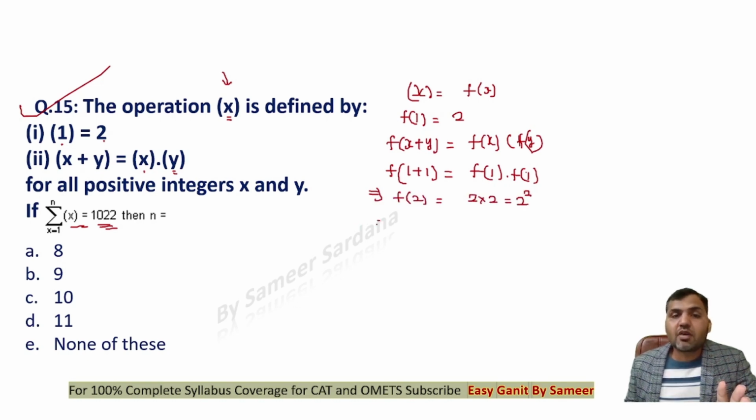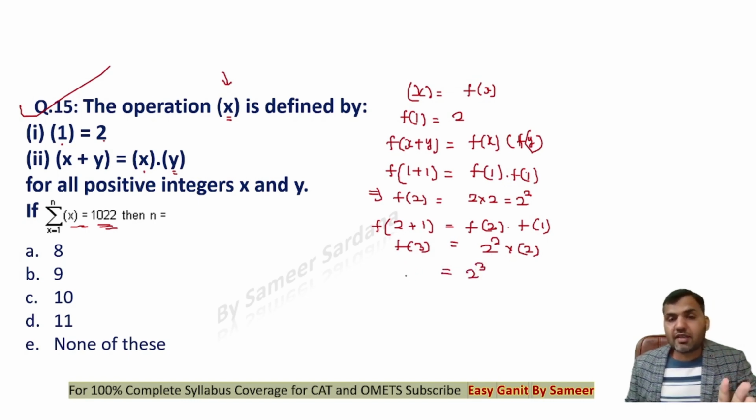If I want to find out f of 3, now this x can be put as 2, y can be put as 1. In this case, I'll be getting f of 2 dot f of 1. Now f of 2 is 2 square, f of 1 is 2. So you can see that f of 3 will be equal to 2 cube. If you generalize it now, can I say that f of n will be equal to 2 raised to power n?